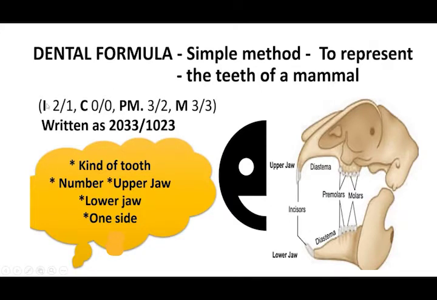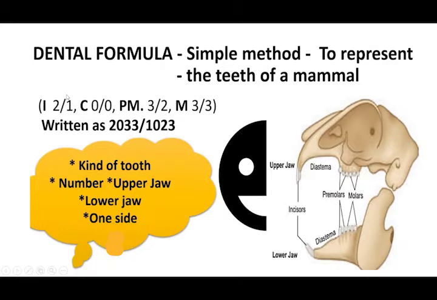First I told you 4 sets of teeth are there: incisors, canines, premolars and molars. In the upper jaw, how many incisor teeth are there? 2 incisors in the upper jaw and only 1 incisor in the lower jaw.